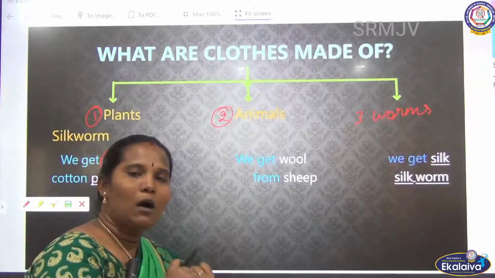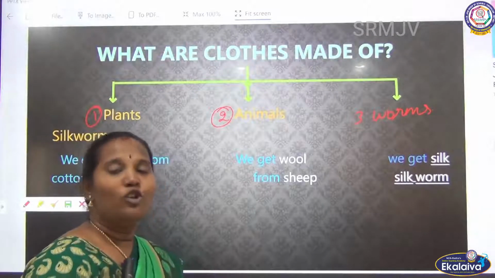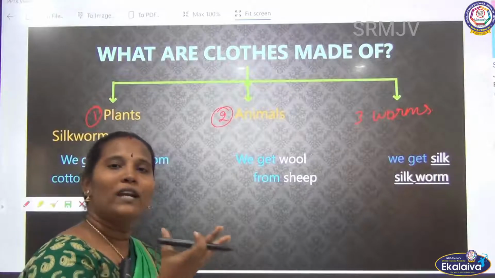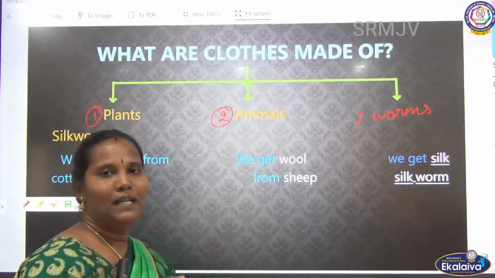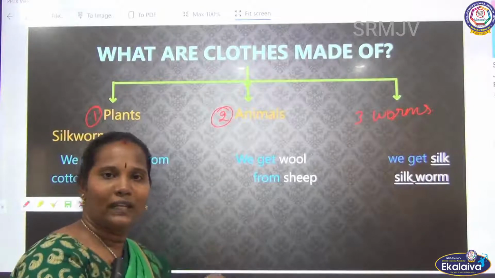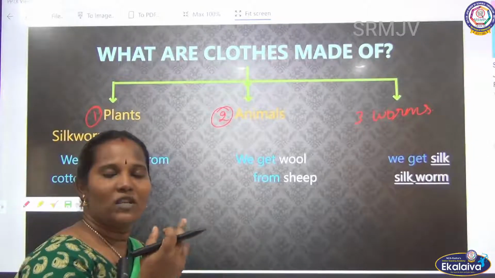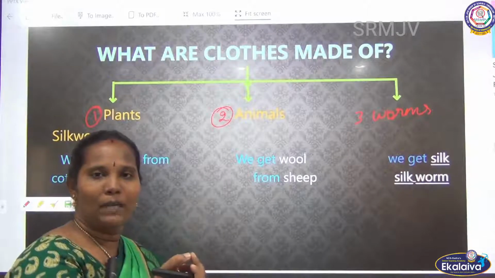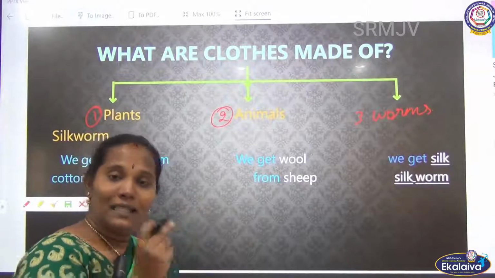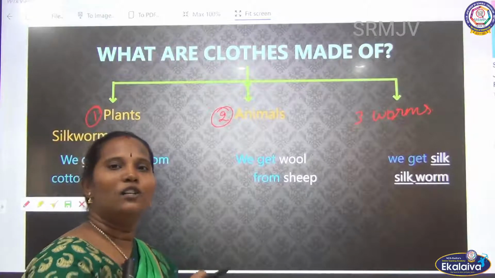See, cotton comes from the cotton plants. Jute cloth comes from the jute stem. We know that the stem has fiber. After soaking, it can remove the extra tissues from this stem. Afterwards we can get some fiber. It looks like a thread. This thread is used to make jute cloth.